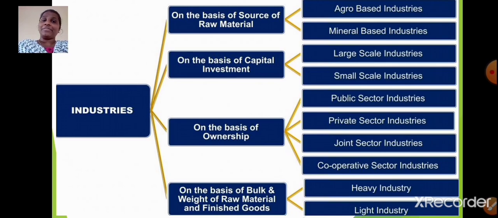On the basis of capital investment, we have large-scale industries and small-scale industries. On the basis of ownership, we have public sector industries, private sector industries, joint sector industries and cooperative sector industries. On the basis of bulk and weight of raw material and finished goods, we have heavy industry and light industries.